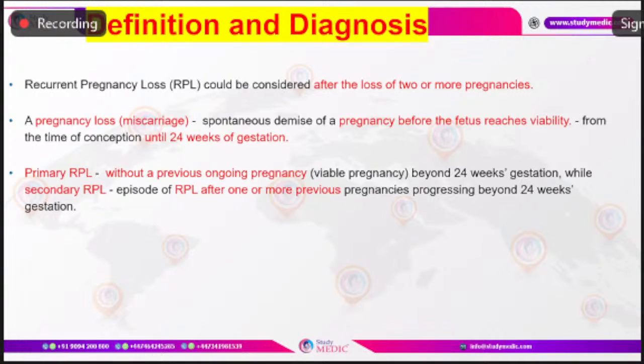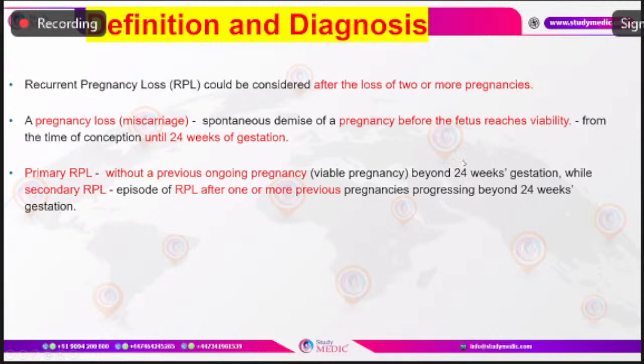And how do we diagnose a miscarriage? The miscarriage can be a missed miscarriage, or a complete, incomplete or inevitable miscarriage. We need to diagnose a missed miscarriage based on the CRL criteria or the gestational sac criteria, which is given in detail in the NICE guidelines.